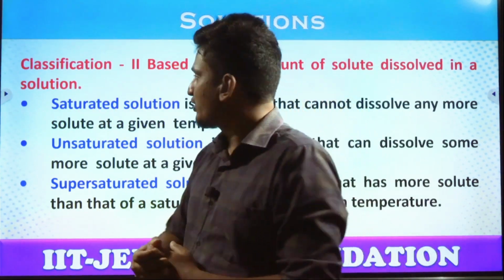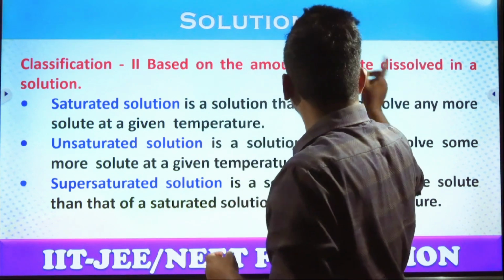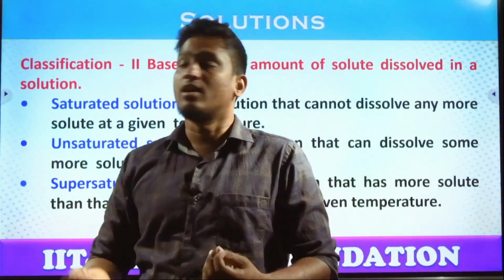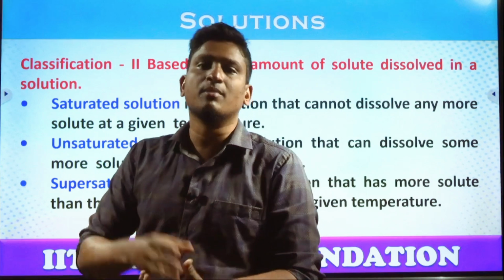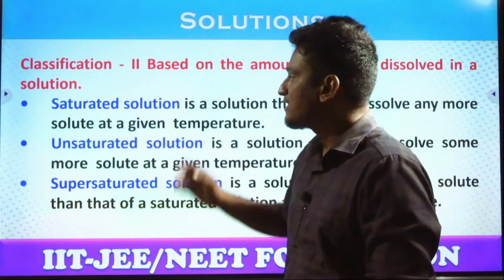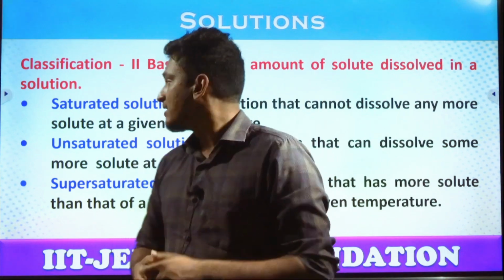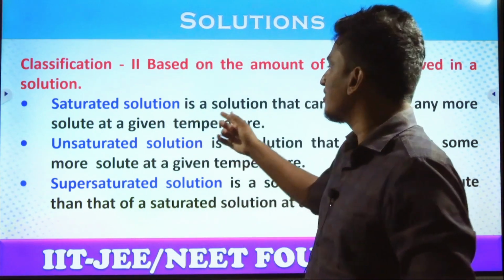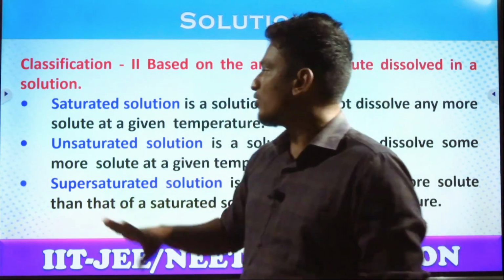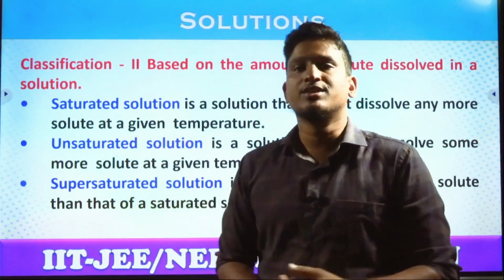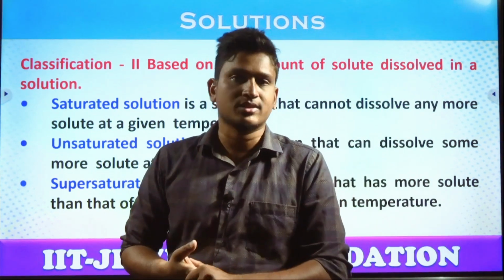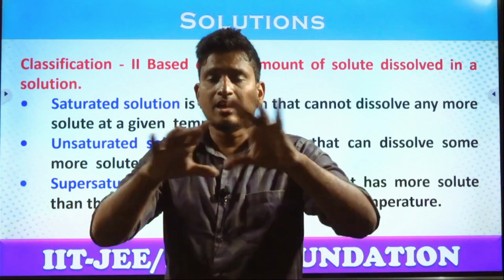Next, classification 2. This classification is based on the amount of solute dissolved in a particular solution. Amount means how many grams it is dissolved. Like we have saturated solution, unsaturated solution and supersaturated solution. First, saturated solution. A saturated solution is a solution that cannot dissolve any more solute at a given temperature, that is called as saturated. For example, students, in your classroom